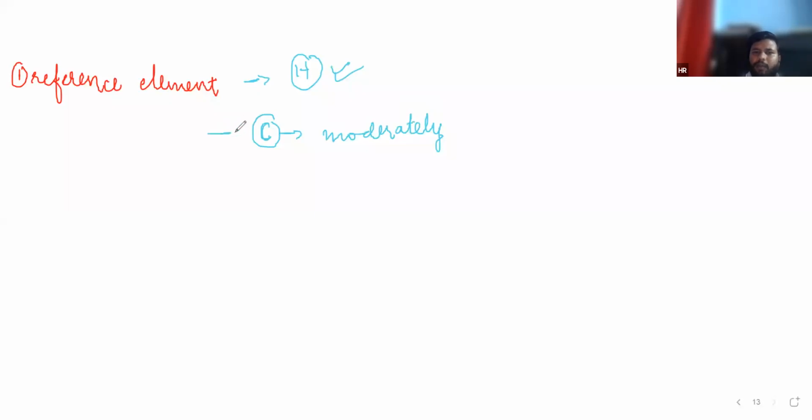That's why they decided to take carbon, and in the whole periodic table, carbon has the maximum number of compounds that exist. Okay, so it's easy to take carbon as a reference element, and they defined a unit for atomic mass, that is AMU.